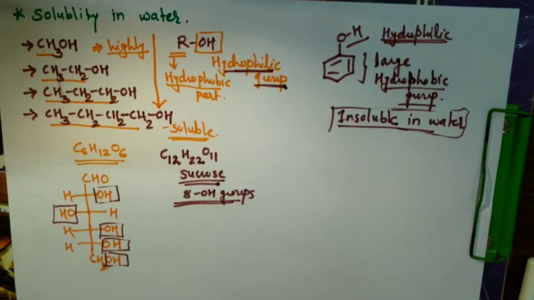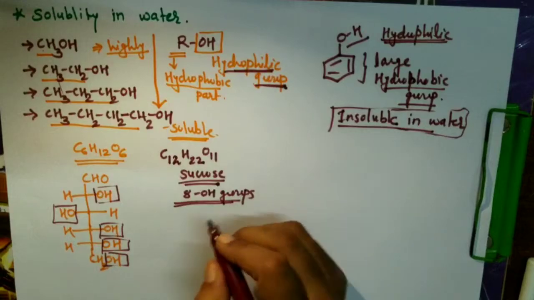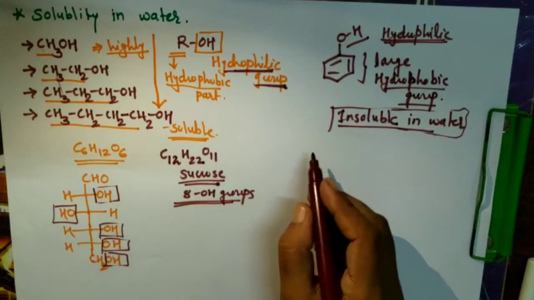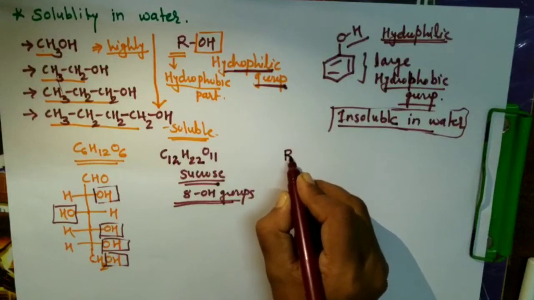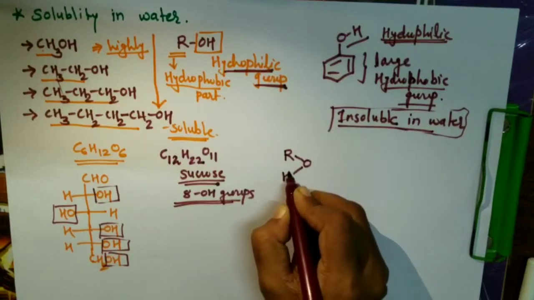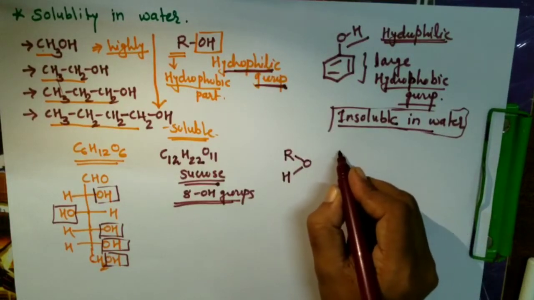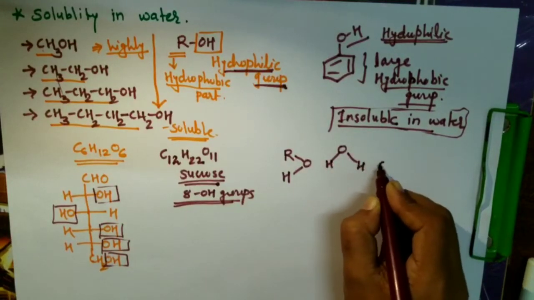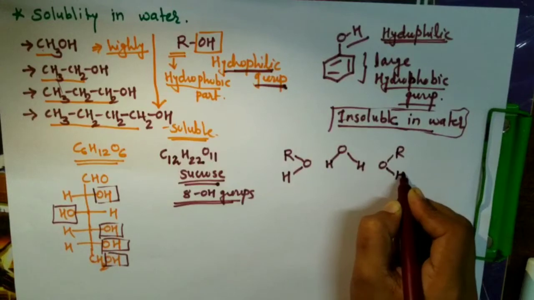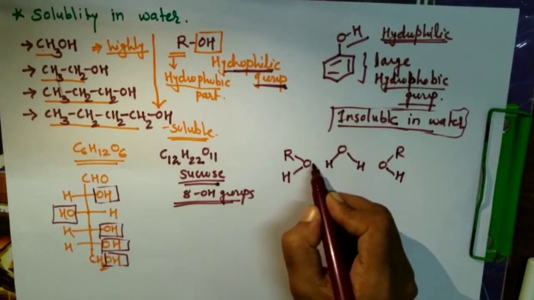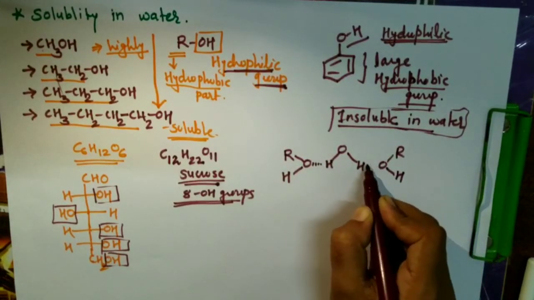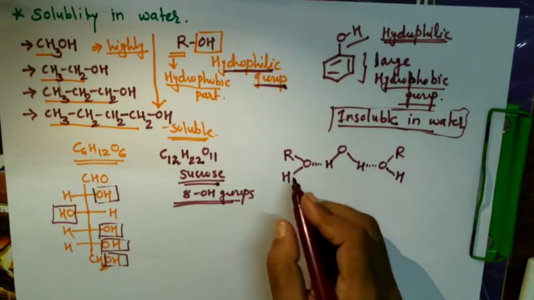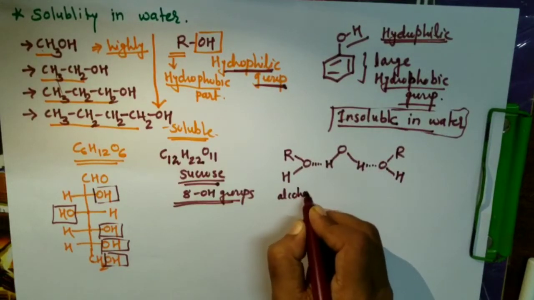In case of alcohols, another reason is there: these are soluble because of hydrogen bonding, because alcohols form hydrogen bonds with the water molecule. When we take a water molecule, the alcohol will form intermolecular hydrogen bonding with it, and because of that it is easily soluble in water.